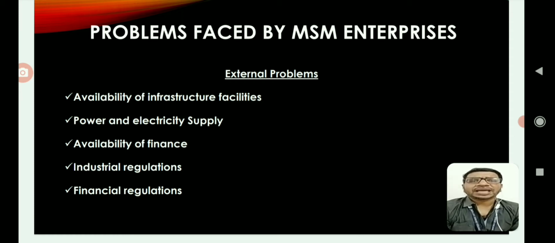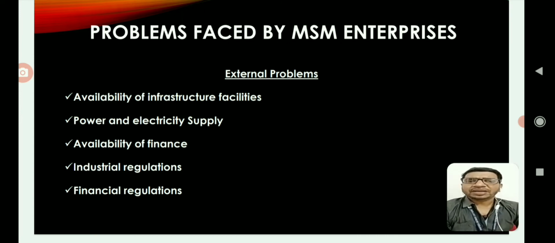Second one is power and electricity supply. Continuous quality supply is required for uninterrupted production of goods and services. This is another big concern faced by micro, small and medium enterprises in India. Third one is availability of finance. Finance is the lifeblood of any business. Unfortunately, most MSME entrepreneurs are from backward areas, or they lack sufficient funds.